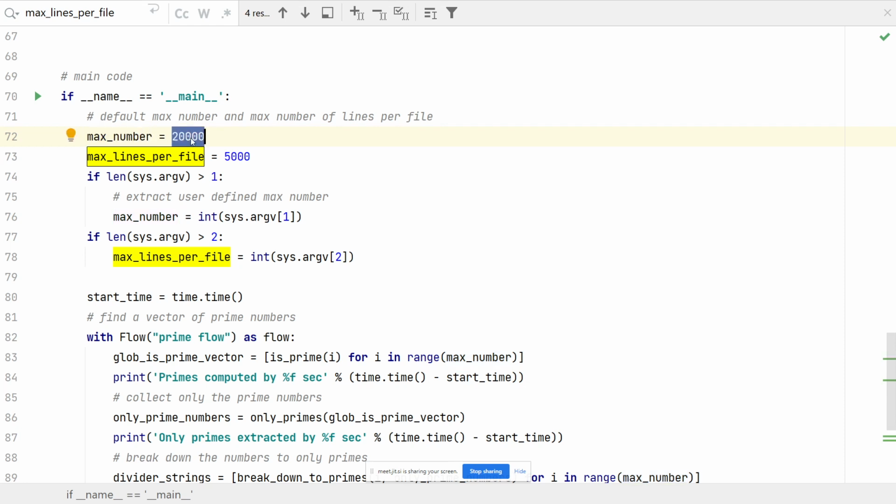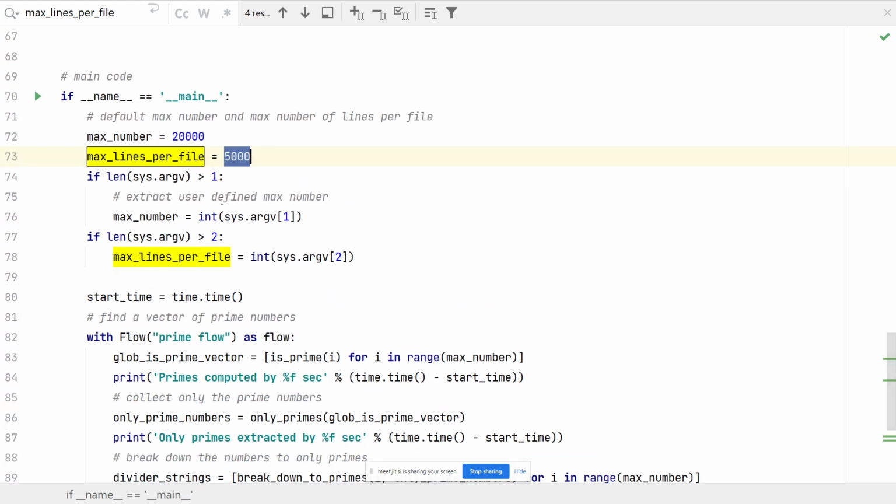So we want 20,000 numbers starting from 0. And I want the files to be broken into blocks of 5,000. I want each file to contain 5,000 numbers that are prime. So later you can locate your number and see whether it's prime more easily.